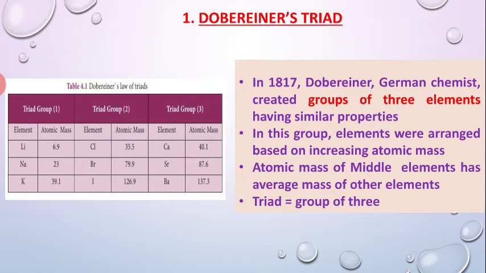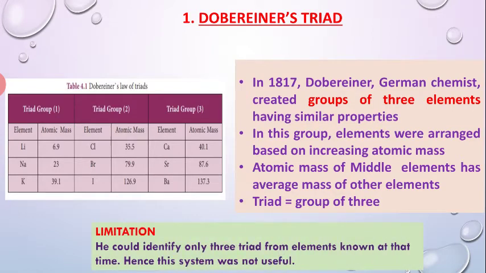Dobereiner had identified only a few groups, and you can see here the groups, for example lithium, sodium and potassium, and calcium, strontium and barium. You can also find that the middle element has a mass which is the average of the other elements of the same group.